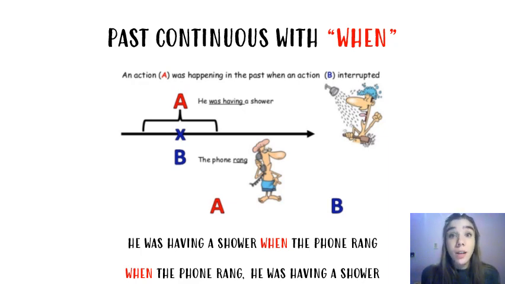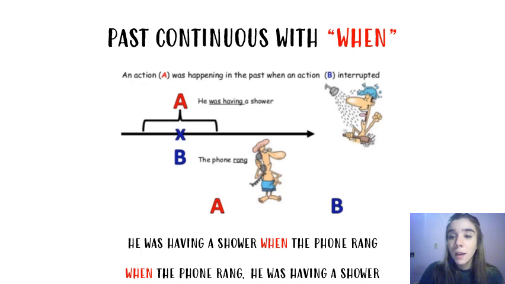Esta acción corta va a estar en el pasado simple. We can have another example. When the phone rang, una acción corta, cuando sonó el teléfono, he was having a shower. An action in progress in the past. La acción larga en proceso en el pasado que va a ir en el pasado continuo.